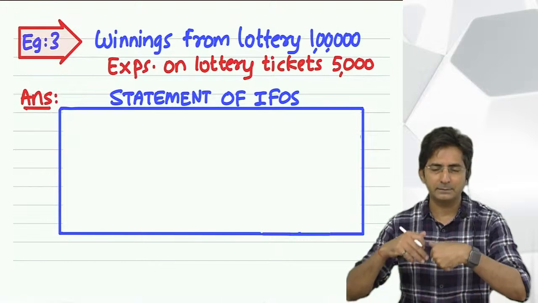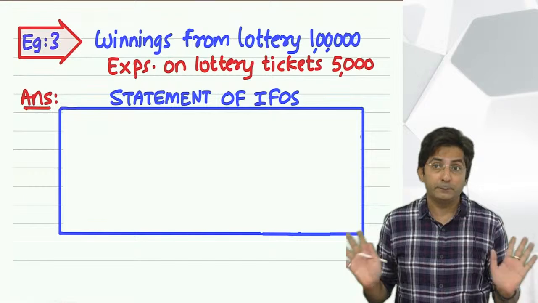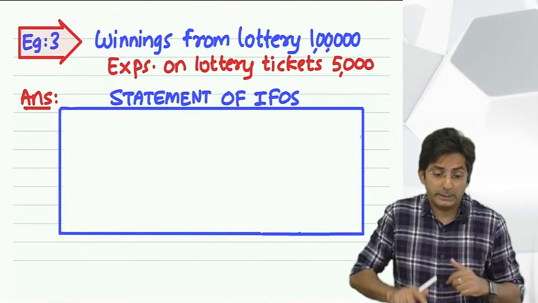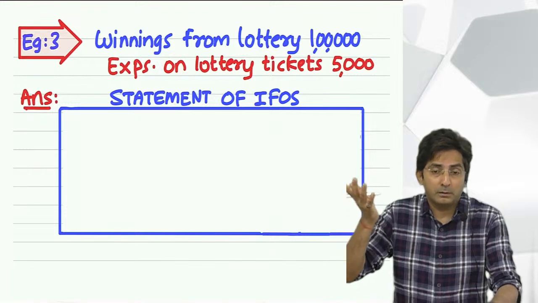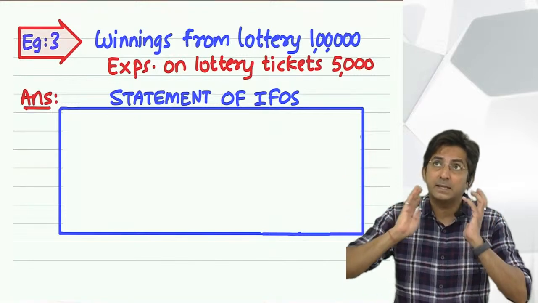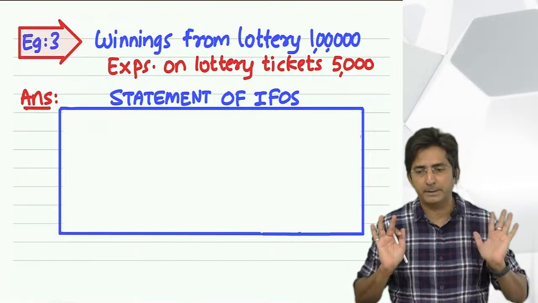But see, many times many people keep betting on the horse, but they lose the money. But if someone wins, it is not because he has placed the bet, it is because he was lucky. So in short, the bottom line is this income has connection with your luck and not with your expenditure. That's why ignore the expense.